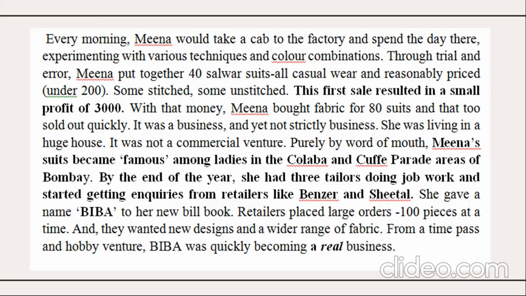It was not a commercial venture. Purely by word of mouth, Meena's suits became famous among ladies in Colaba and Cafe Parade areas of Bombay. By the end of the year, she had three tailors doing job work and started getting inquiries from retailers like Benzer and Sheetal. She gave the name Biba to her new bill book.